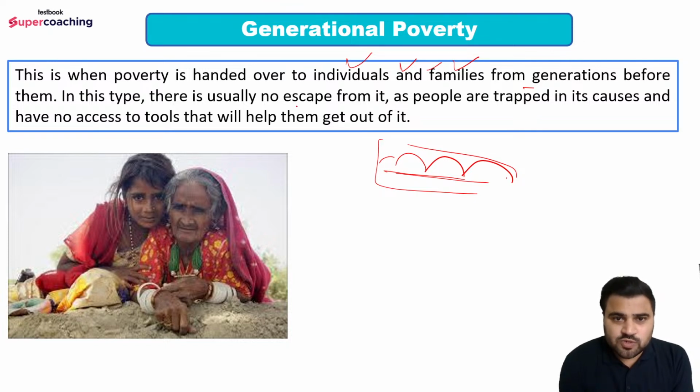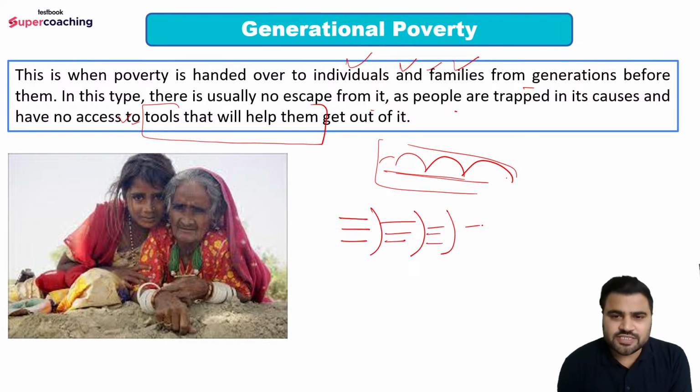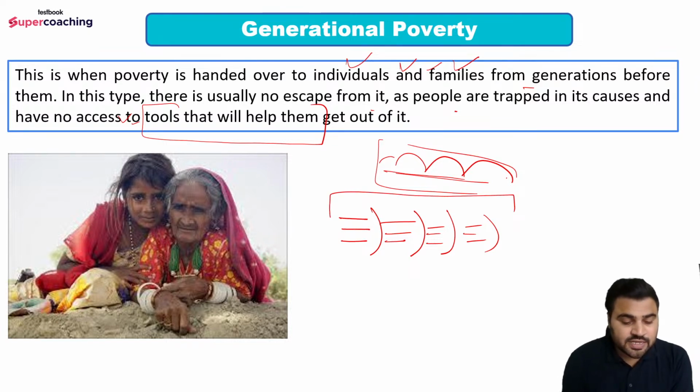In this type there is usually no escape from it as people are trapped in its causes and have no access to tools that will help them get out of it. For example, यहाँ पे जो forefathers थे, they did not have any property, right? They did not have enough education, they did not have any income source, किसी भी तरीके का इनकम सोर्स नहीं था, तो वही सेम चीज आगे पास हो गई, ठीक है, तो जनरेशन से बेसिकली वो पॉवर्टी पास होती जा रही है आने वाली अपकमिंग जनरेशंस को, and this type of poverty is a generational poverty, ठीक है.